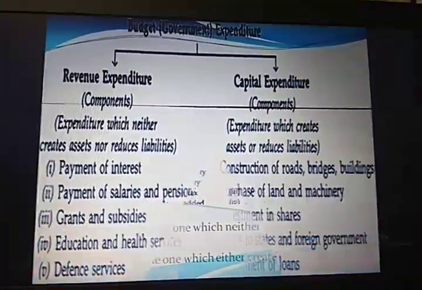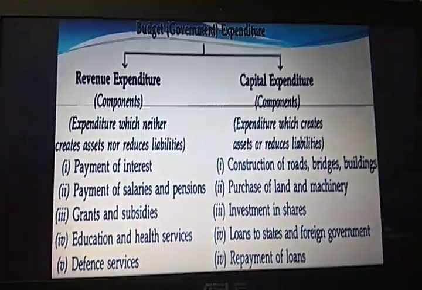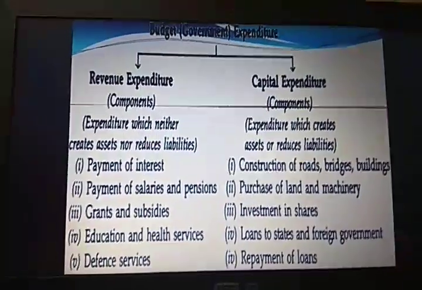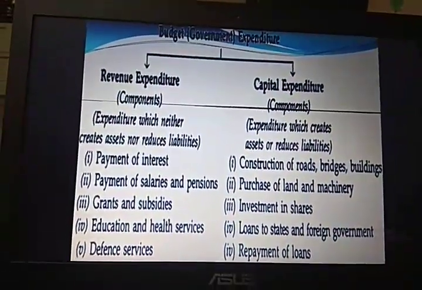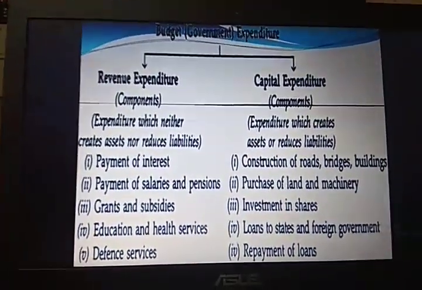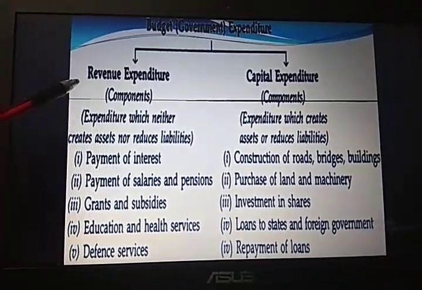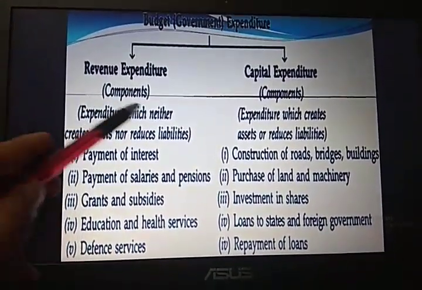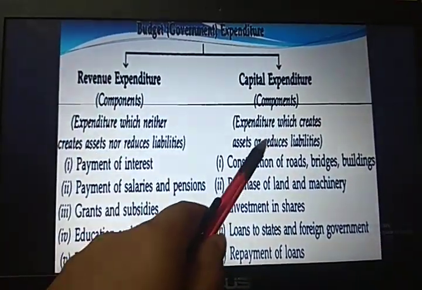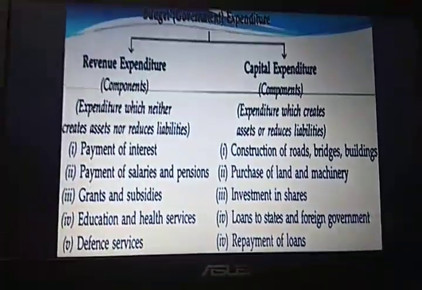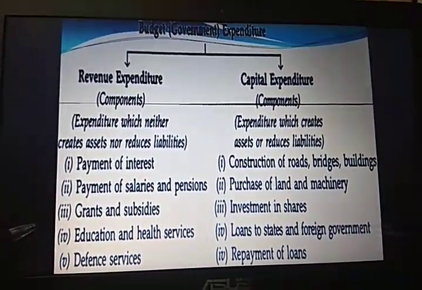So let us have a look at the budget expenditure. As you can see on the screen, it is divided into two parts, revenue expenditure and capital expenditure. Revenue, which is regular and recurring in nature. Capital, which is non-regular and non-recurring in nature. Meaning of revenue expenditure, as I told you, is that which neither creates assets nor reduces liability. Capital expenditure is that which either creates assets or reduces liability. So first of all, we will focus on revenue expenditure and understand this well.